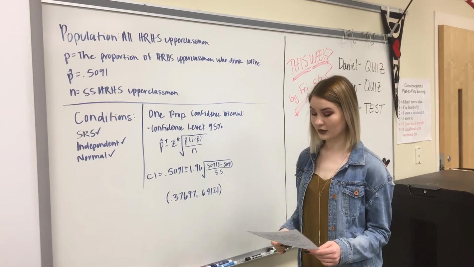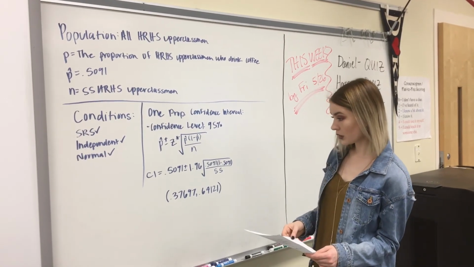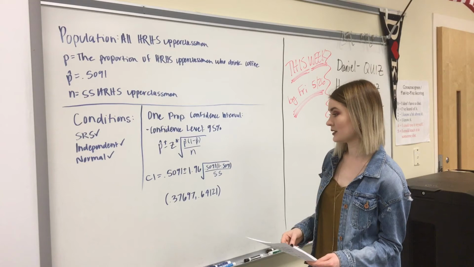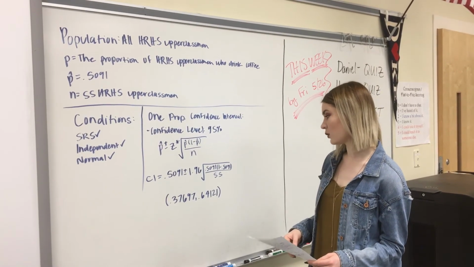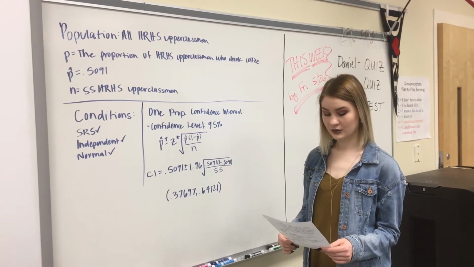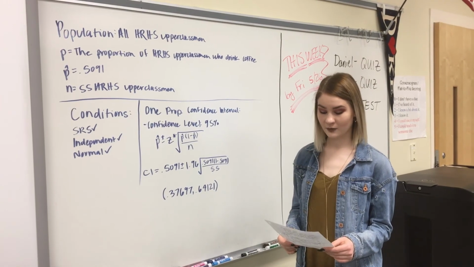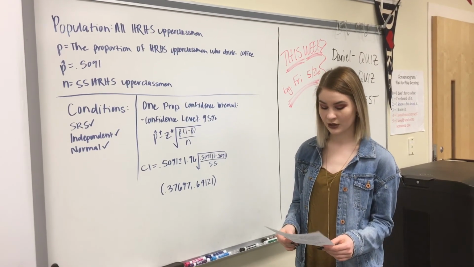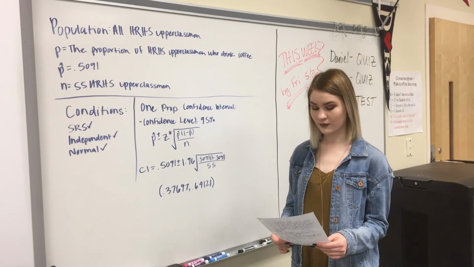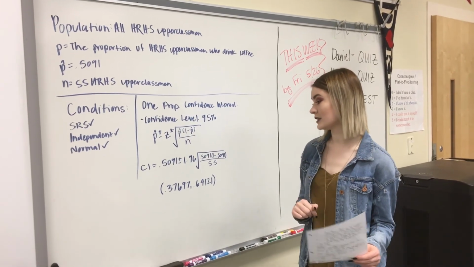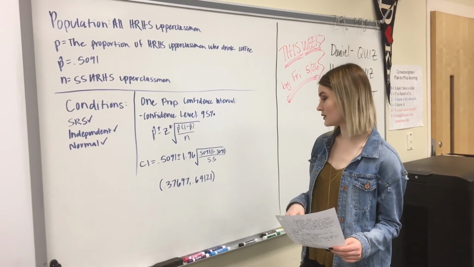And we ended up getting the confidence interval of 0.37697 to 0.64121. And in conclusion, we are 95% confident that the true proportion of all Hickory Ridge High School upperclassmen who drink coffee will fall between 0.37697 and 0.64121.